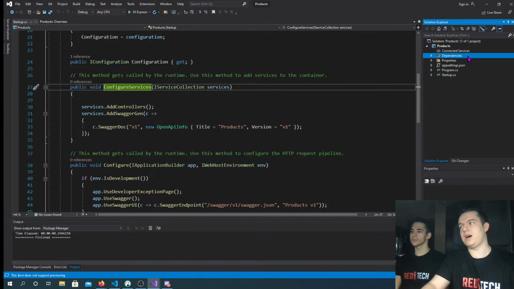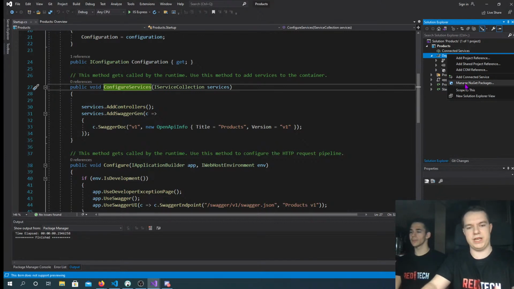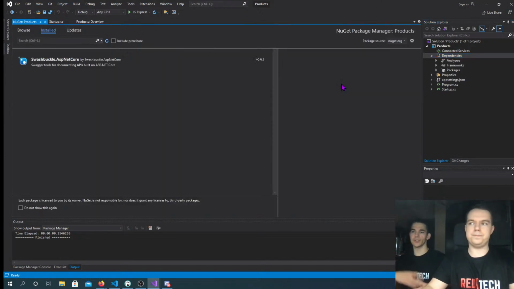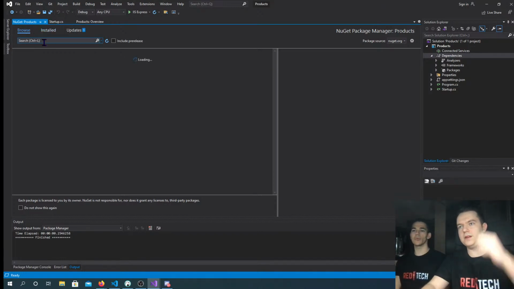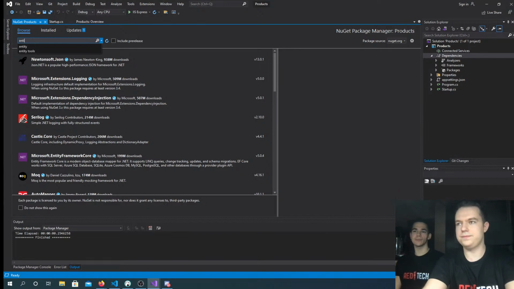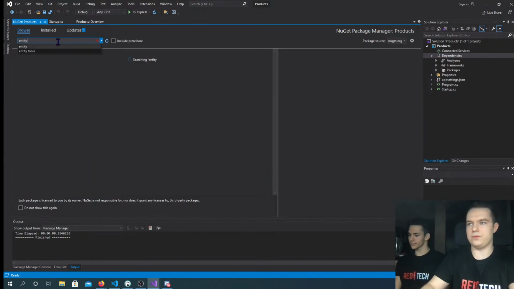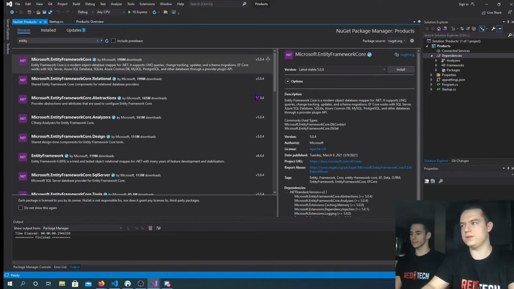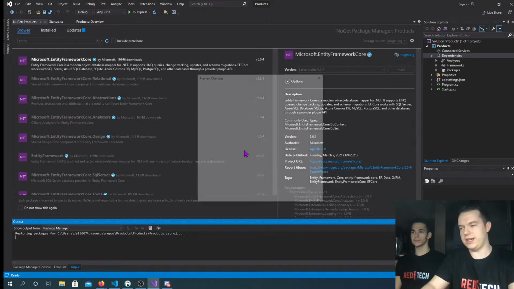We also have this Dependencies tab. This is where all your dependencies are, maybe some project packages, etc. We can right click on that and say Manage NuGet Packages. Like we told you, we're going to explain how it all works. So we need a couple of things. It doesn't come with Entity Framework, so we need that. We are going to install that.